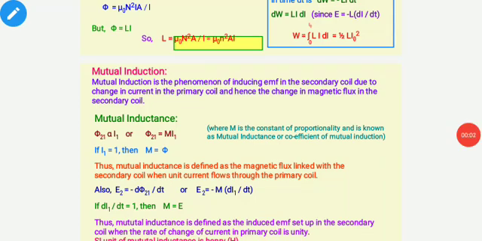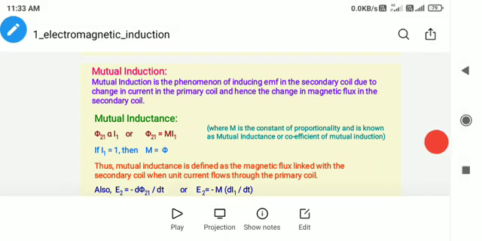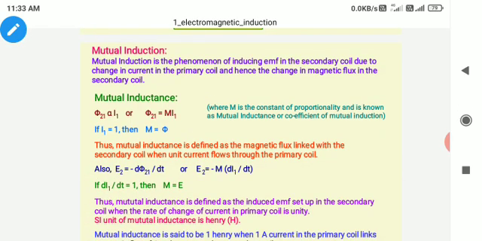In the last video, we discussed self inductance. Now, today we will discuss mutual inductance. So basically, what was self inductance? सेल्फ इंडक्टेंस में हम एक ही कॉइल को कंसीडर करते हैं और we flow current through one coil and the magnetic flux linked with itself when it changes, EMF is induced in that coil itself.